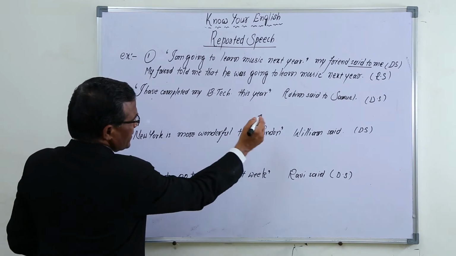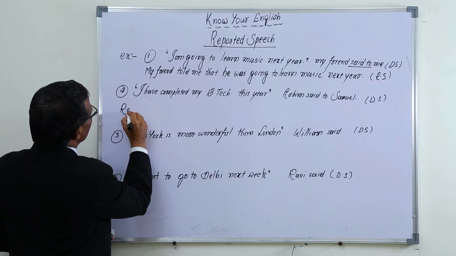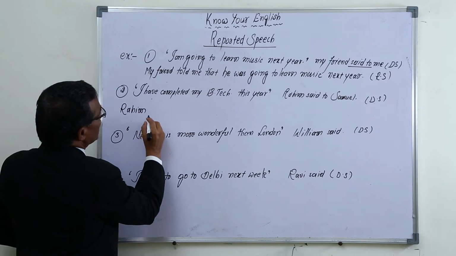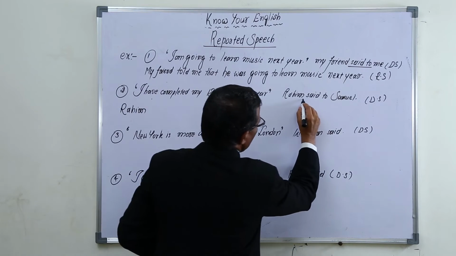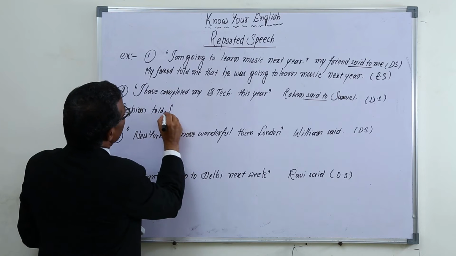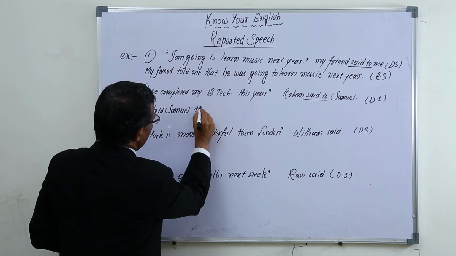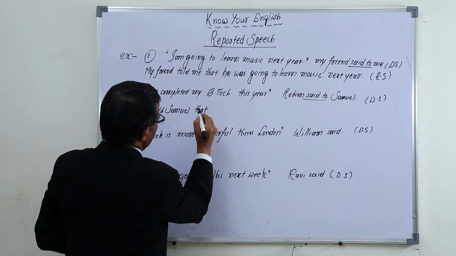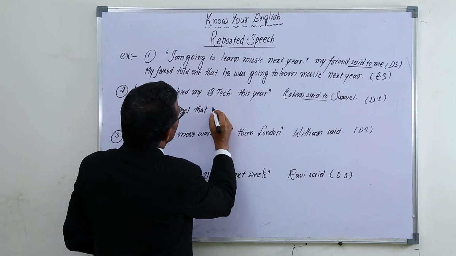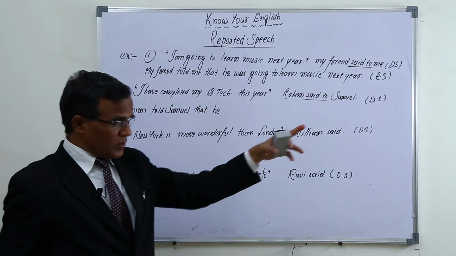All right, next. Rahim said to Samuel. "Said to" changes into "told." Rahim told Samuel that he, because here the person said "I."